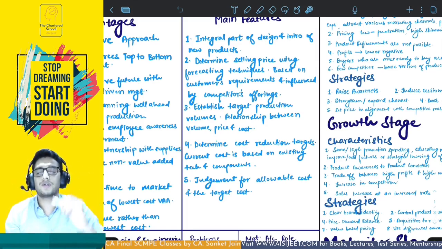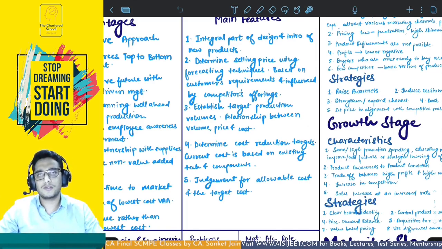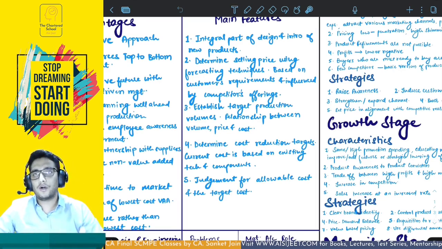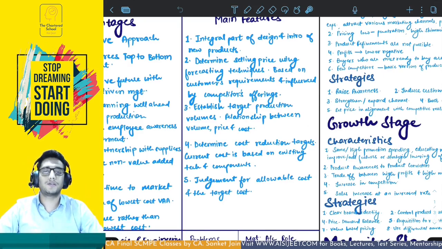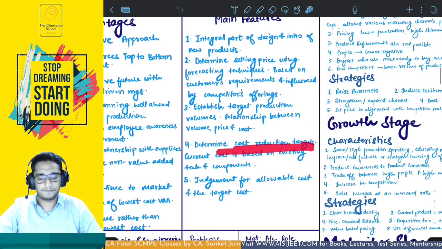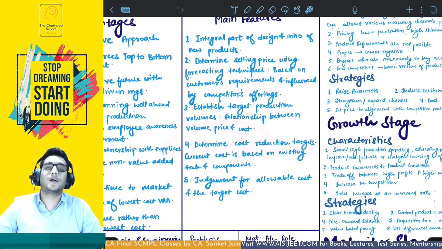The difference is called cost reduction target if your estimated cost is higher than the target cost, which is 99% of the case. This is going to be the scenario where your estimated cost is going to be higher than the target cost, of course, right? For obvious reasons. So target cost is lower than the estimated cost. You have to reduce the estimated cost to reach the target cost. For this, there is a cost reduction target. This cost reduction target is to be determined by deducting the target cost from the estimated cost based on the existing technology and components.